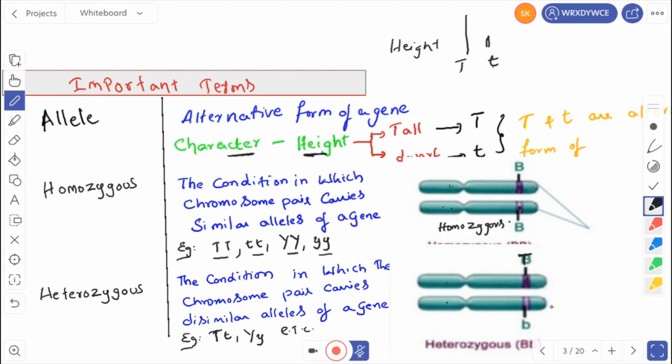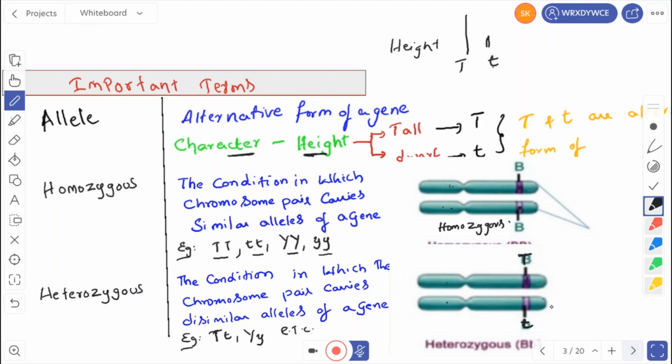And in the same gene locus, it is carrying small t. So we call this heterozygous. We can use the word heterozygous tall. So that is the difference between homozygous and heterozygous. These are the important terminologies because we have to use them in upcoming chapters.